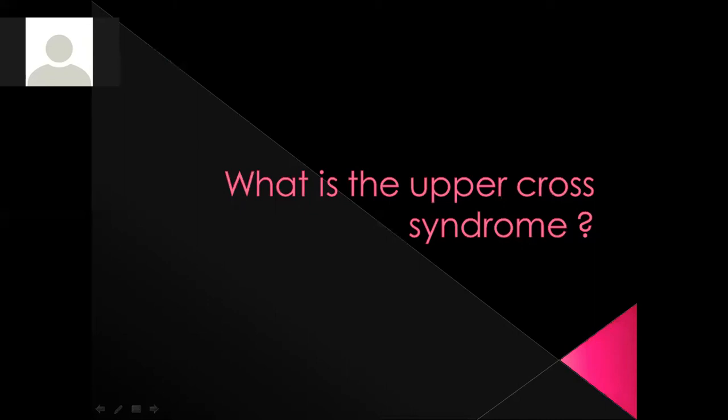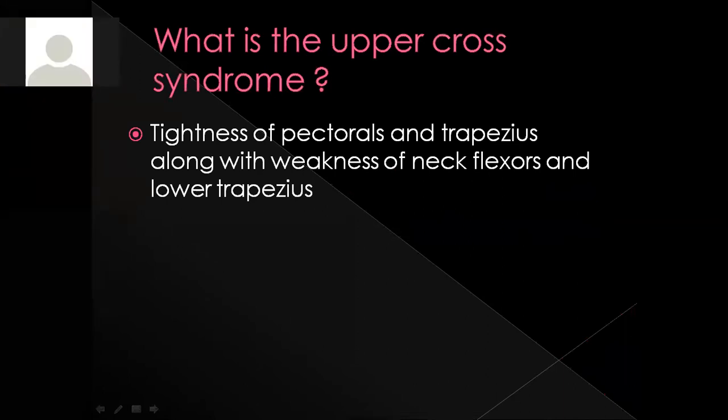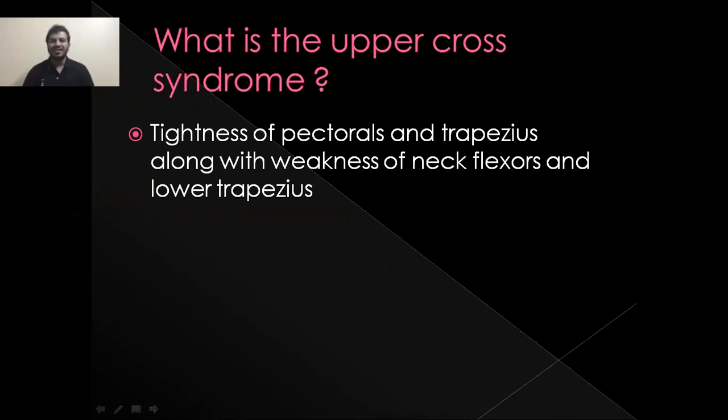Pectorals and, wait, upper or lower trapezius? Upper trapezius and pectorals are tight. Lower trapezius is weak. Yes, absolutely right. There's a tightness of pectorals and upper trapezius along with weakness of neck flexors and lower trapezius.